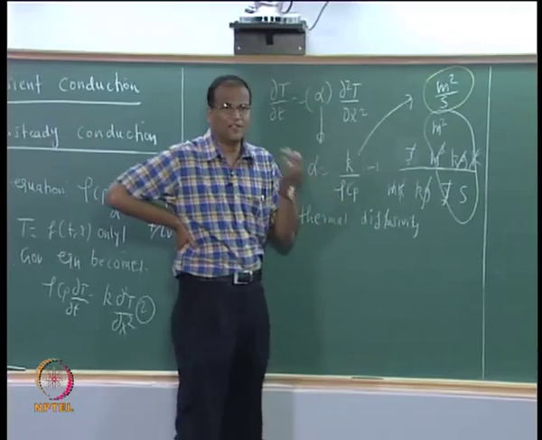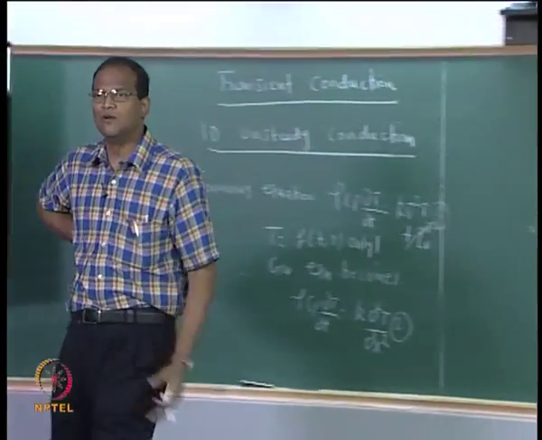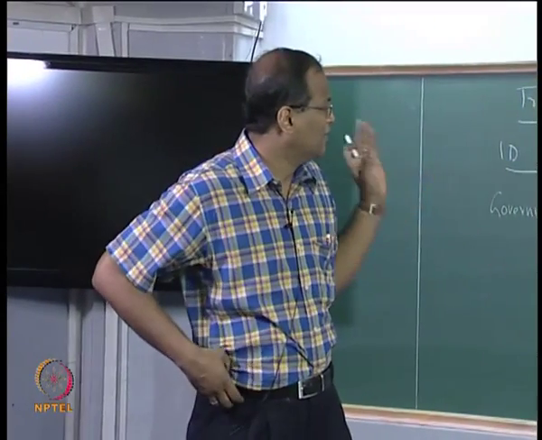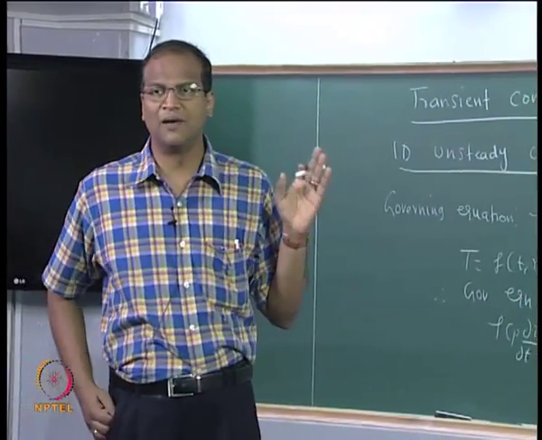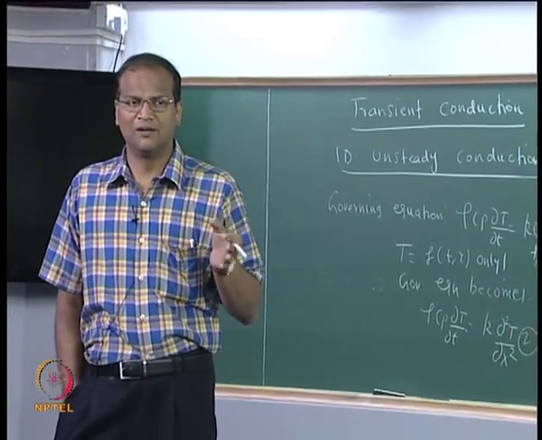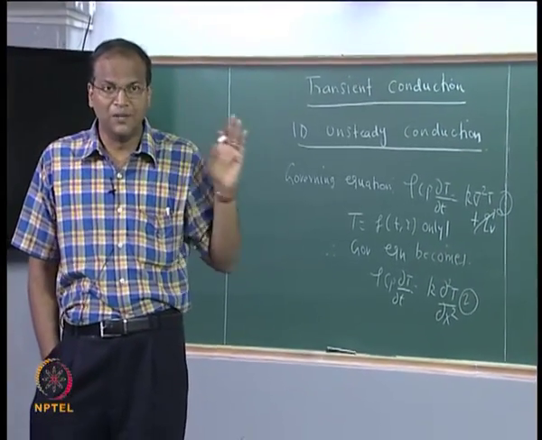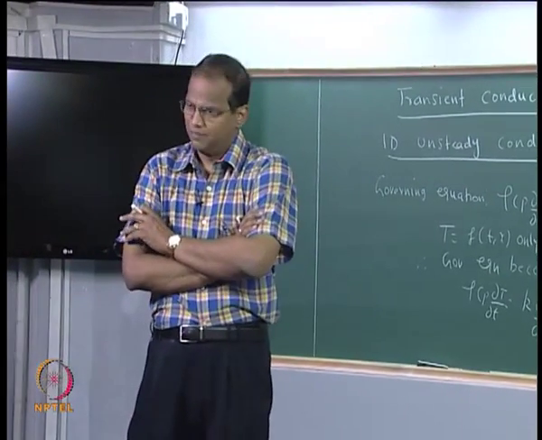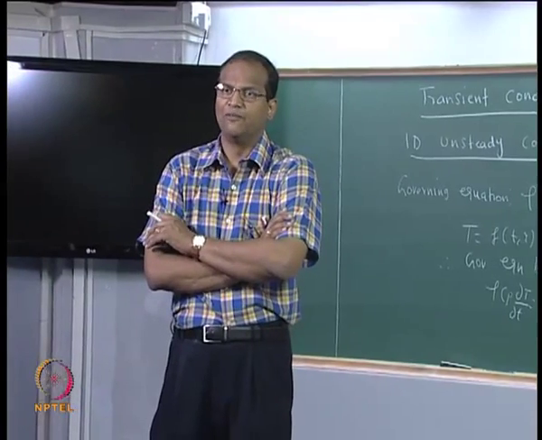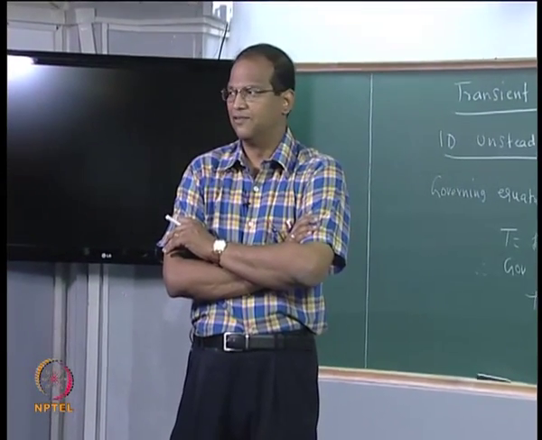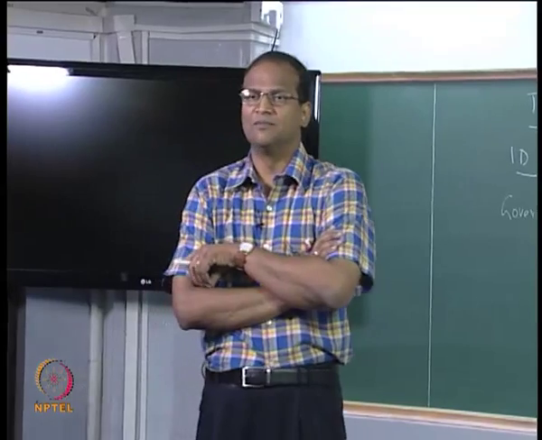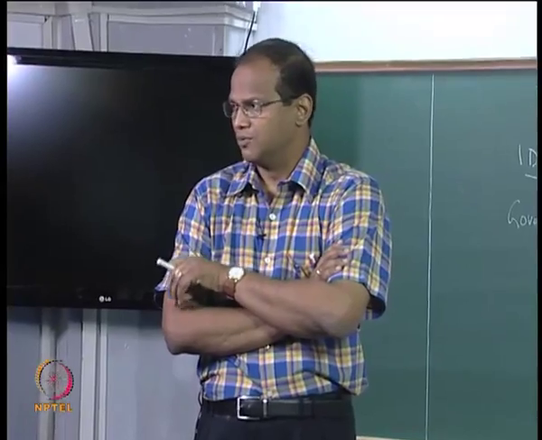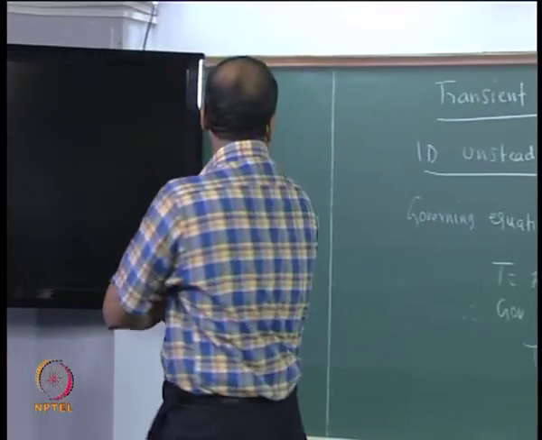So, it gives you a rate at which the thermal disturbance propagates. We will look at the physical interpretation of alpha a little later, but now it suffices to say that alpha is a thermophysical property which appears in the transient conduction equation. Alpha is a property of the material. Alpha for wood is different from alpha for steel, alpha for steel is different from alpha for aluminum, copper and so on. So, if you are looking at some unsteady heat transfer and you want a design based on that, then you will choose your material appropriately. Mathematicians refer to this equation as the heat equation.